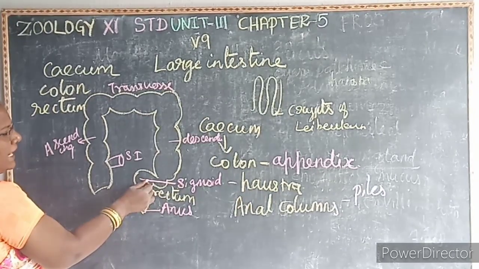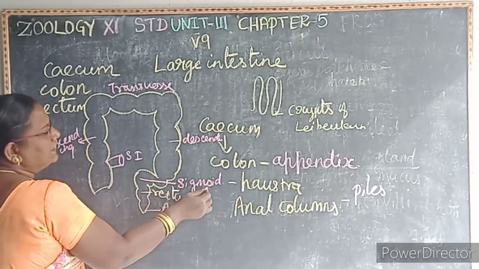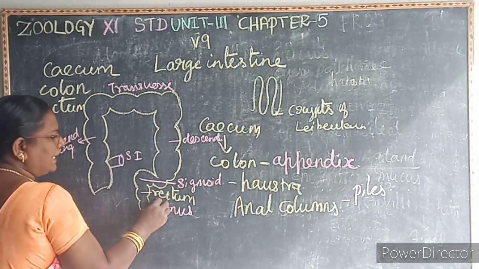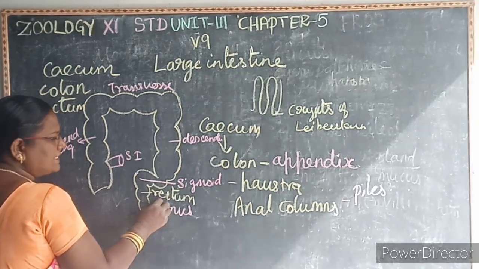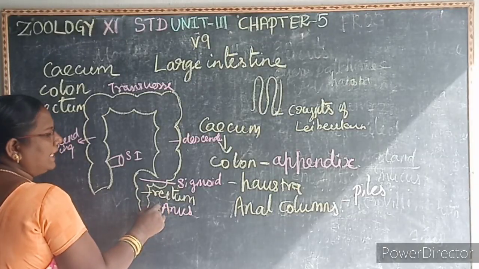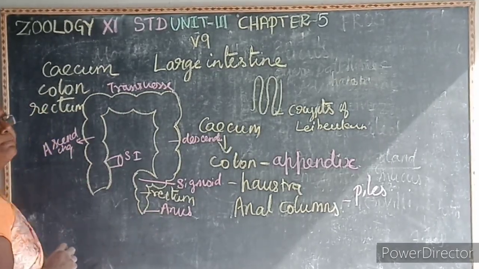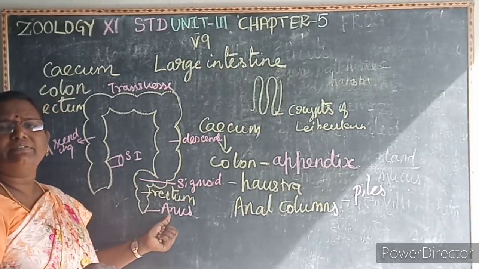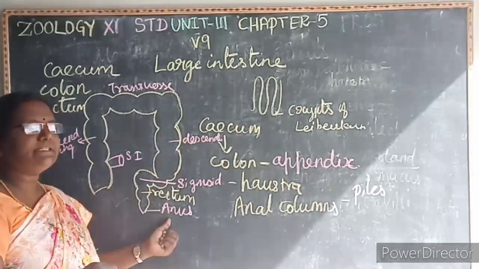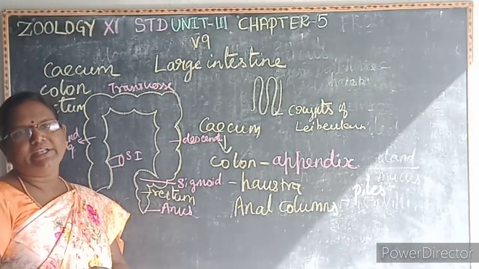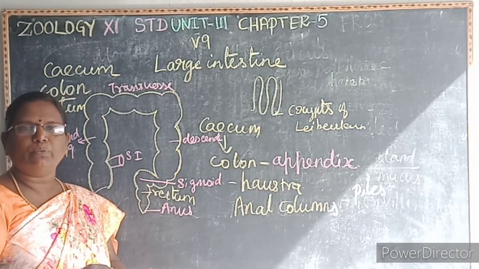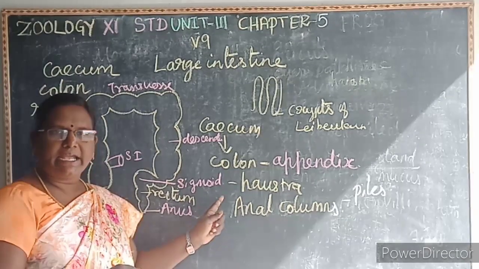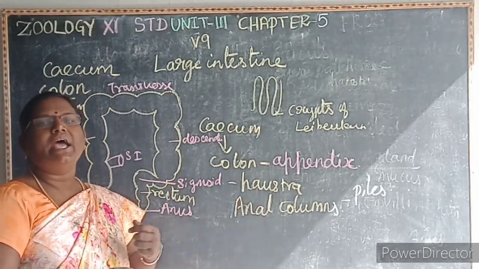This sigmoid colon has dilations, that is called haustra. Then the sigmoid colon opens into the rectum. The rectum stores feces temporarily, and it opens into the anus. This anus is guarded by the anal sphincter muscles. The mucosa of the anus has several foldings which contain arteries and veins, that is called anal columns. These anal columns get enlarged and cause piles or hemorrhoids.